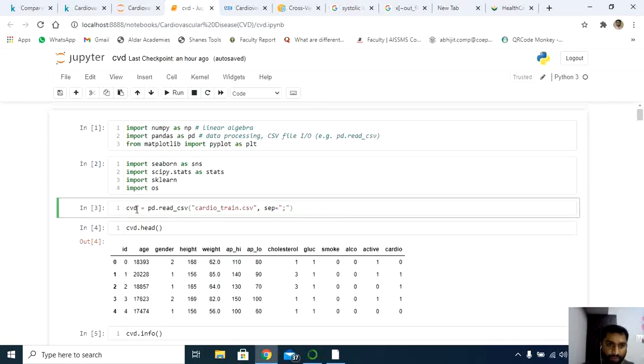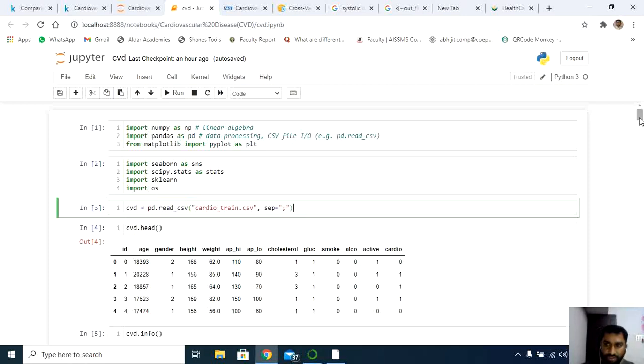Now I have called one variable called cvd. CVD is my variable, and I'm reading that CSV file by using pandas, pd. To read a CSV file, you can use read_csv. This is the name of my file, cardio_train.csv, and I'm separating using the semicolon here. If you check the data set, all the data records are separated with a semicolon.